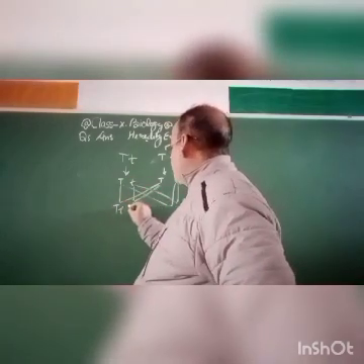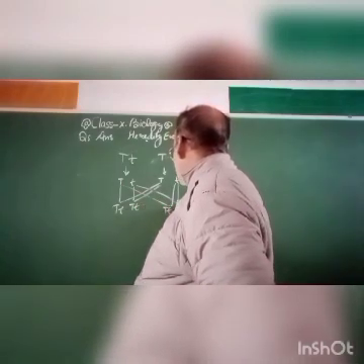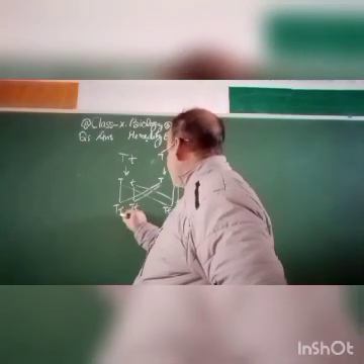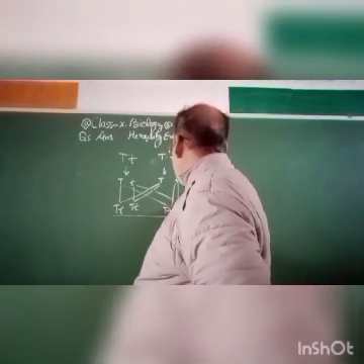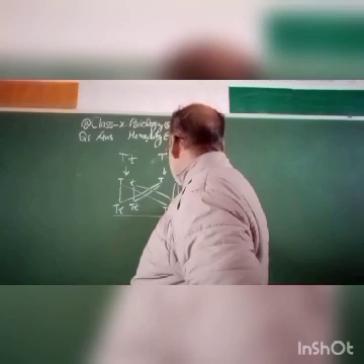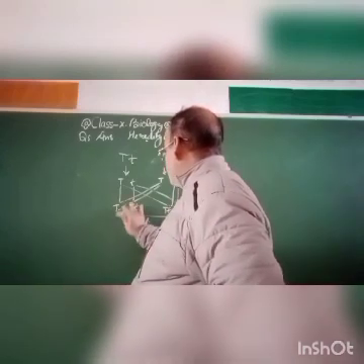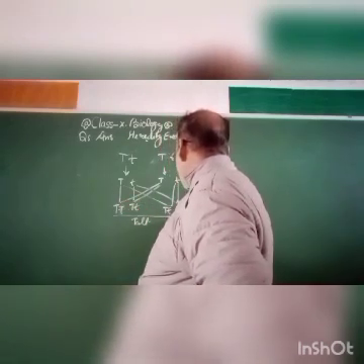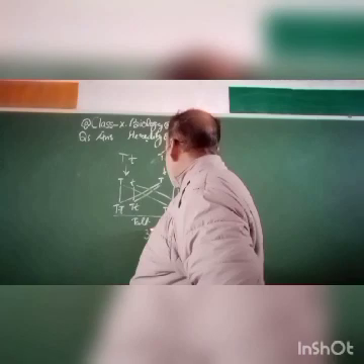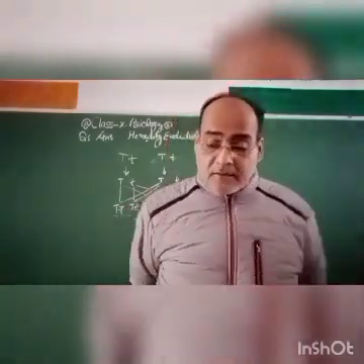So capital T small t, capital T small t, capital T small t, capital T small t. All these with capital T will be tall, and this will be dwarf. So the ratio will be 3:1. So you have to keep this in your mind.